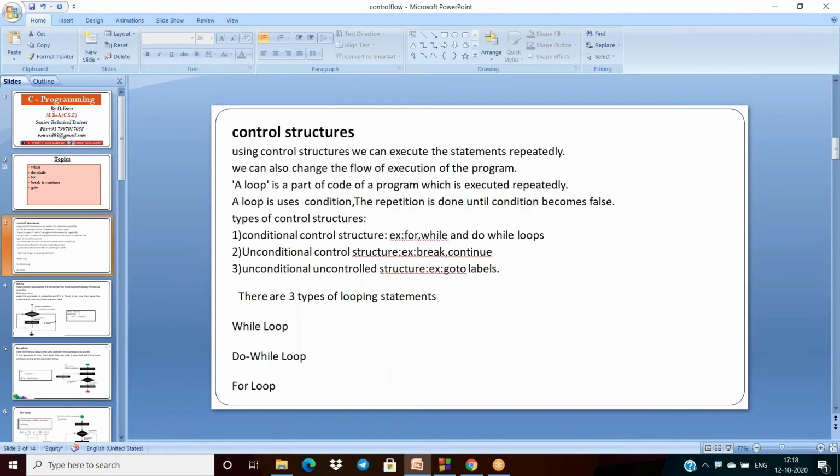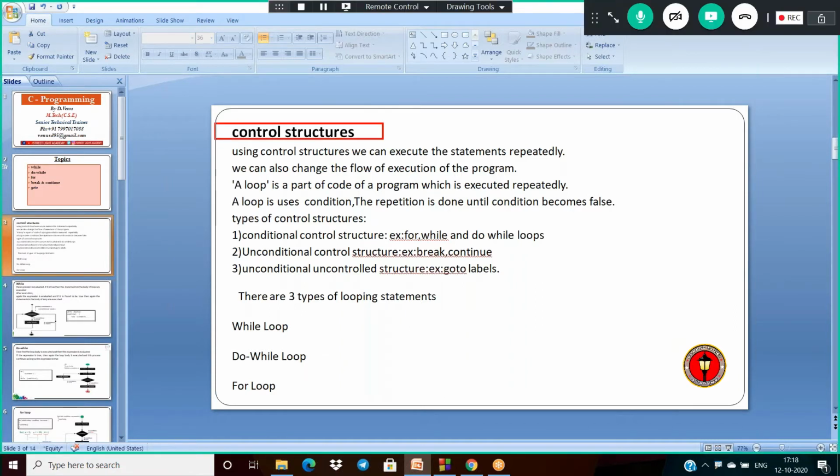What is the definition of control structures, and what is the need of control structures? Using control structures we can execute statements repeatedly. In the case of a control flow statement, we execute only one statement at a time, not repeatedly multiple times. That is not possible with control flow statements, but it is possible with control structures.